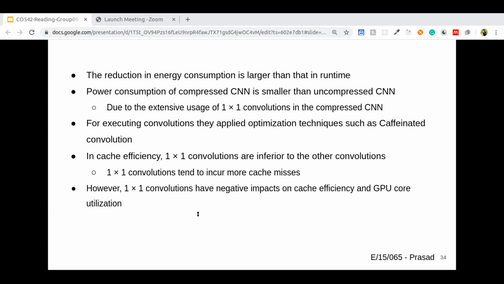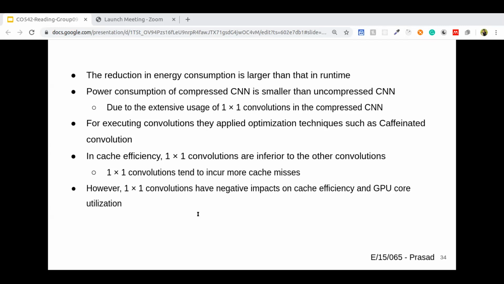They apply optimization techniques such as caffeinated convolution in this task. Thus, one-by-one convolution causes more cache misses than the other larger convolutions. Cache misses on the mobile GPU without sufficient thread level parallelism often cause stall cycles.